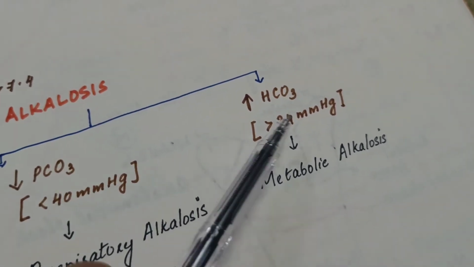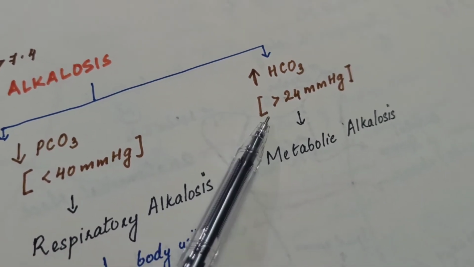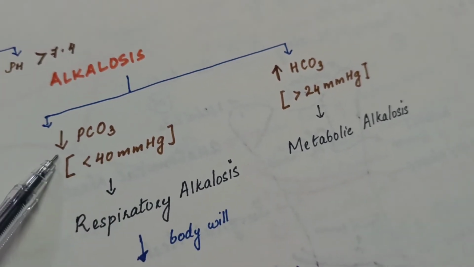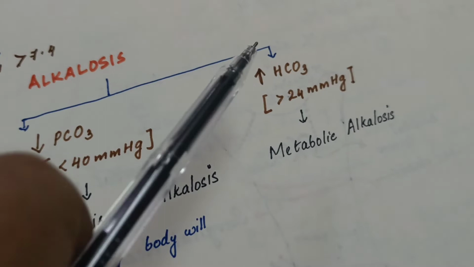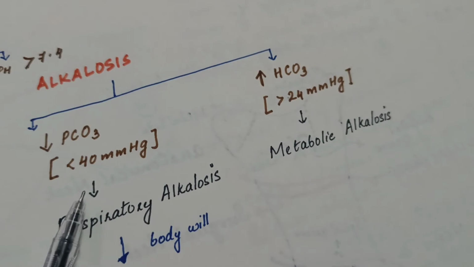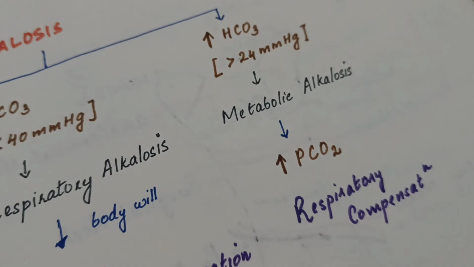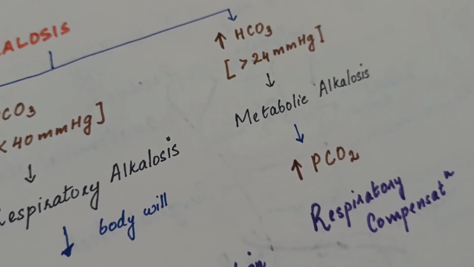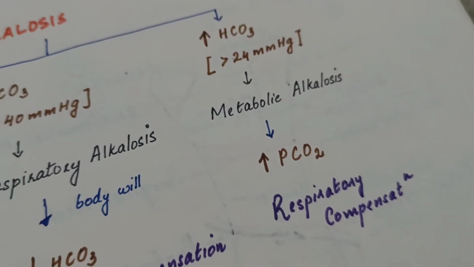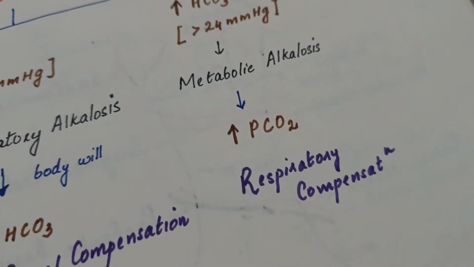If in alkalosis HCO3 bicarbonate is increased more than 24 mmHg, hence it's called metabolic alkalosis. Here PCO2 is decreased, respiratory alkalosis. Here HCO3 is increased, that is metabolic alkalosis. In case of metabolic alkalosis, our body will increase the PCO2 by hyperventilation, which is called respiratory compensation.